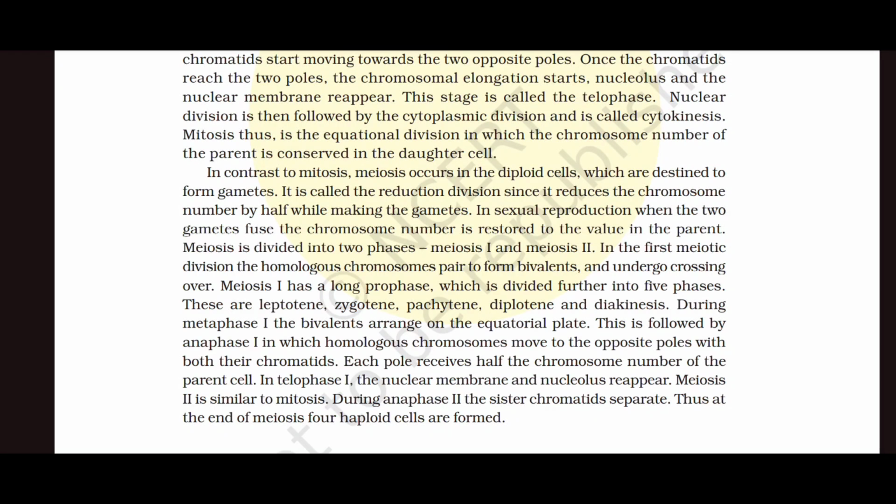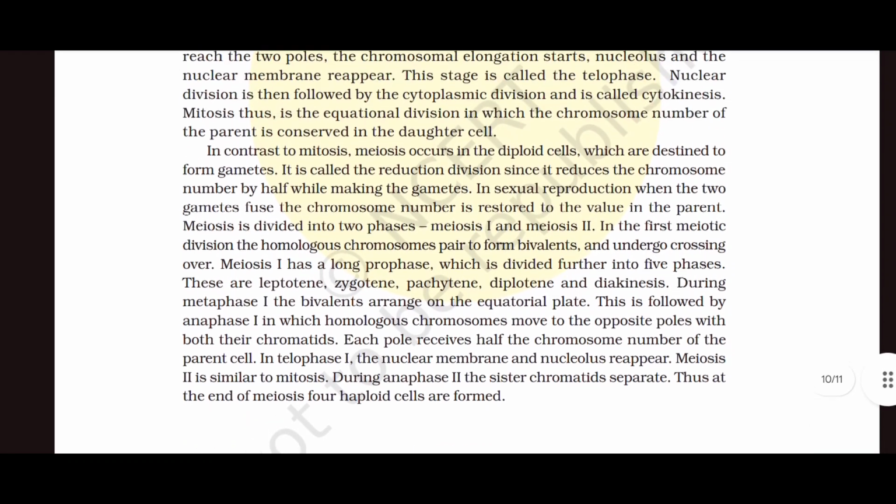Meiosis 2 is similar to mitosis. During anaphase 2, the sister chromatids separate. Thus, at the end of meiosis, 4 haploid cells are formed. So here we complete the chapter.